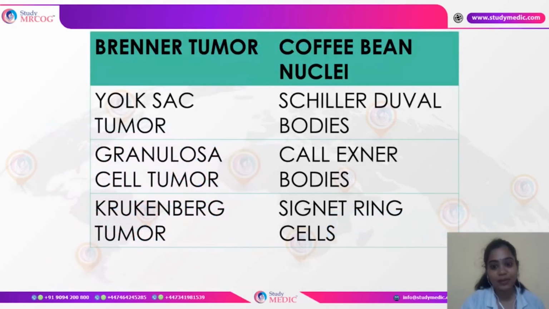So as we have discussed, let's put it in a gist: for Brenner's tumor, the characteristic feature is the coffee bean nuclei. For yolk sac tumor, it's Schiller-Duval bodies. For granulosa cell tumor, Call-Exner bodies, and for Krukenberg's tumor, it is signet ring cells.